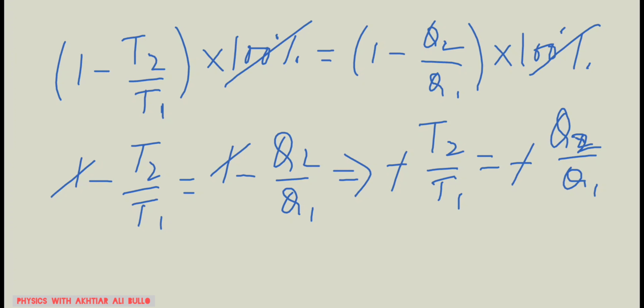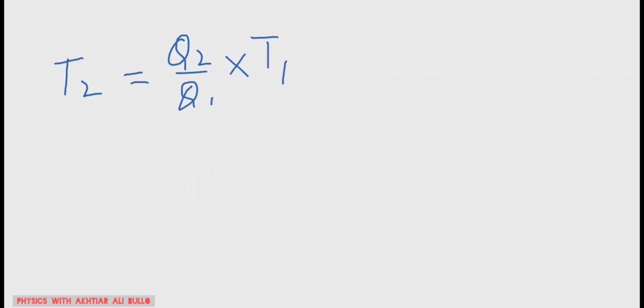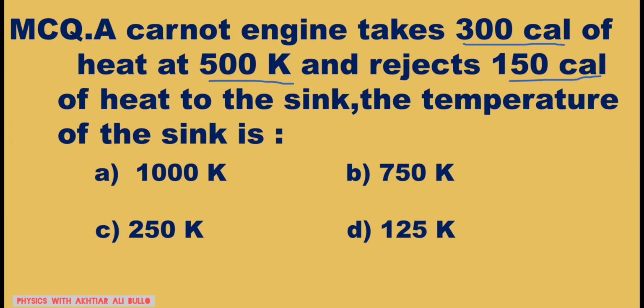So we have to calculate the temperature of the sink. So this will become T2 is equal to Q2 upon Q1 into T1. So Q1 is 300 calories, T1 is 500 Kelvin and Q2 is 150 calories.